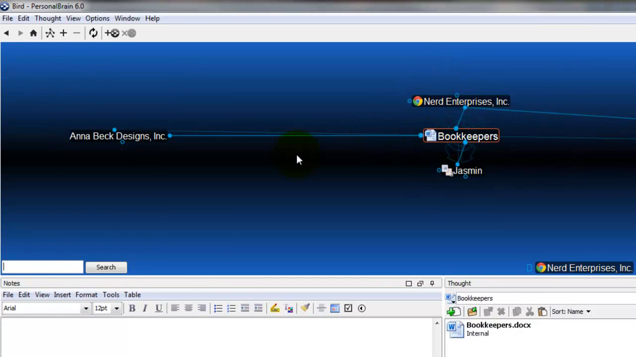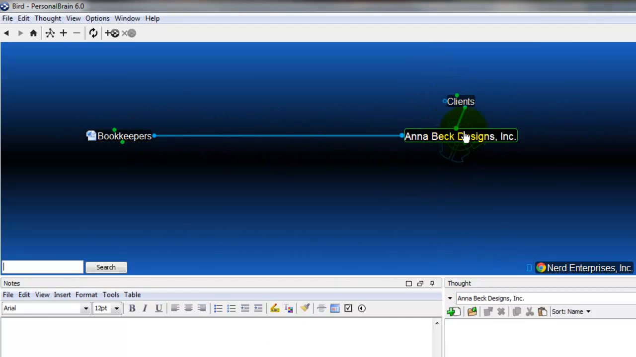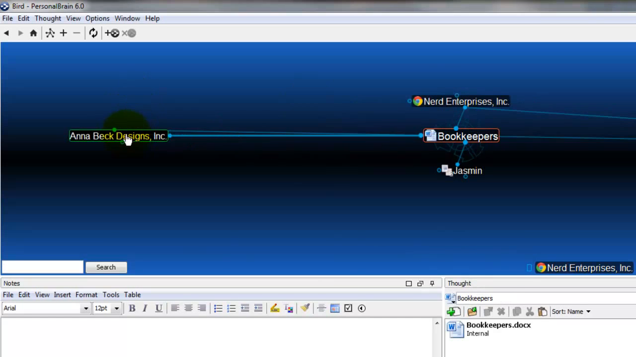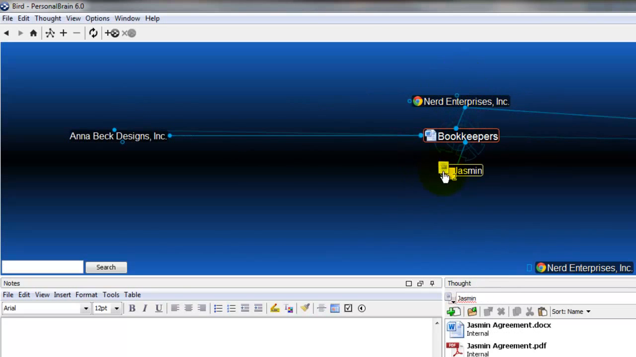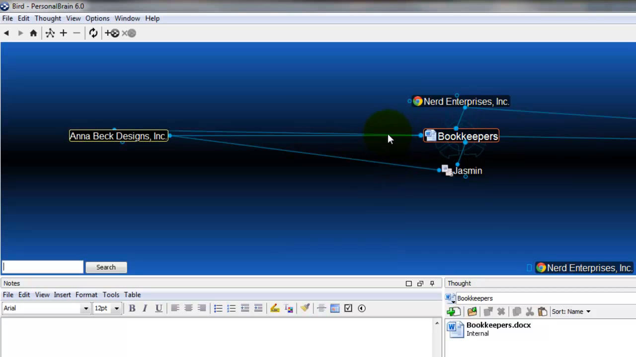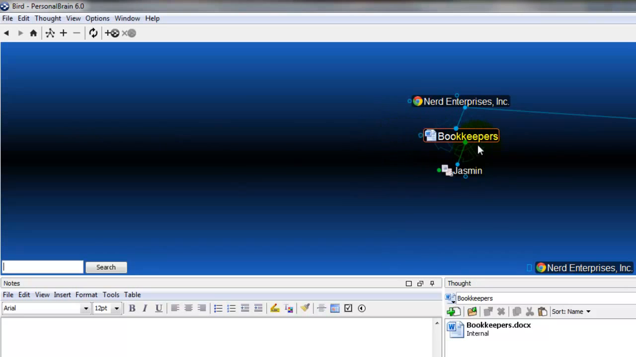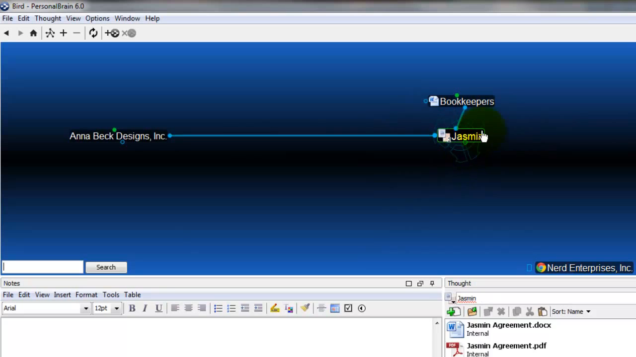And now anytime I'm working on Anna Designs, if I decide that I want to make a reminder for myself, and I linked the wrong one here, it should actually be Jasmine, not Bookkeepers. But I can do it right from here now, link Jasmine to Anna Designs. Then I come over here to Bookkeepers, find that one, right-click it, and choose Unlink. So now when I go to Jasmine, I get a quick link over to Anna Beck Designs, so I can quickly and easily jump back and forth between the two.